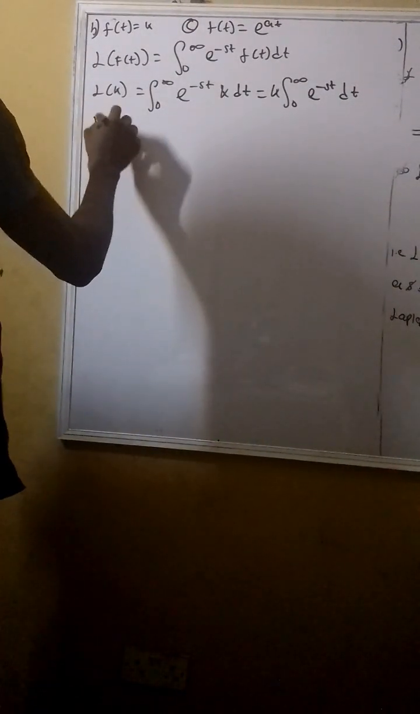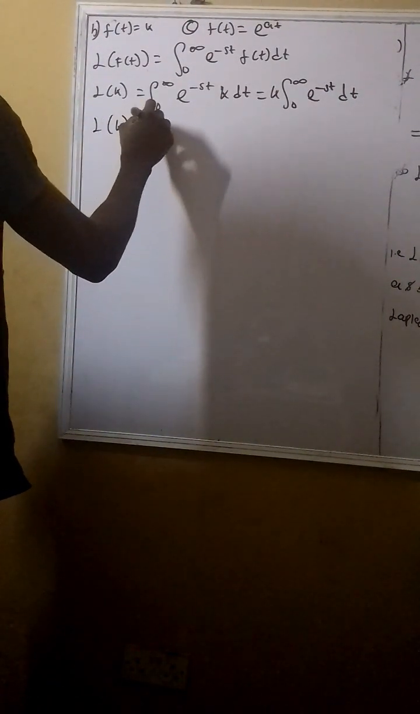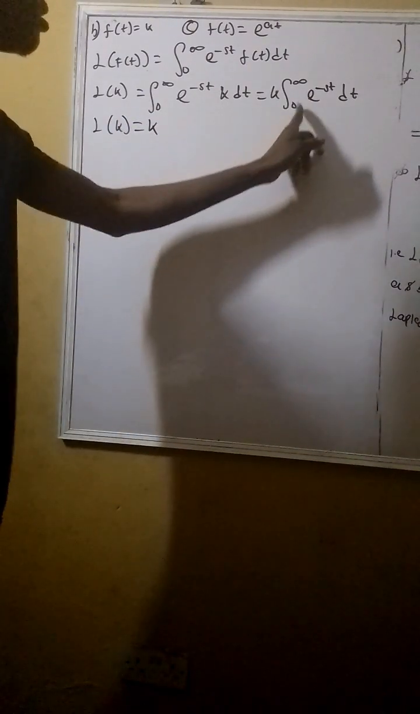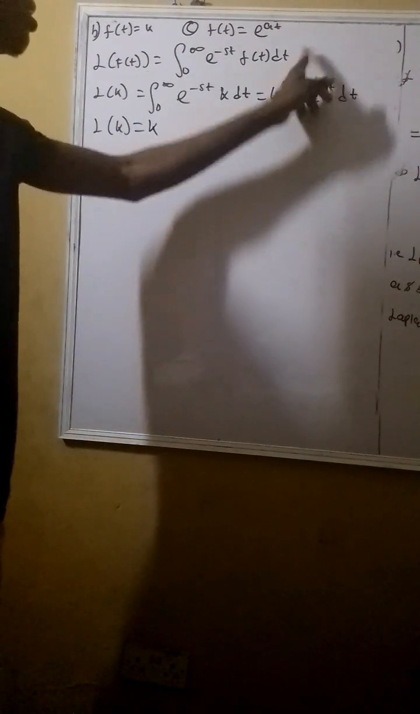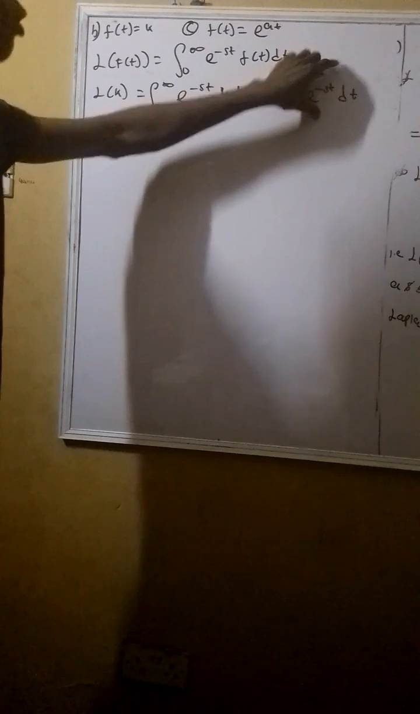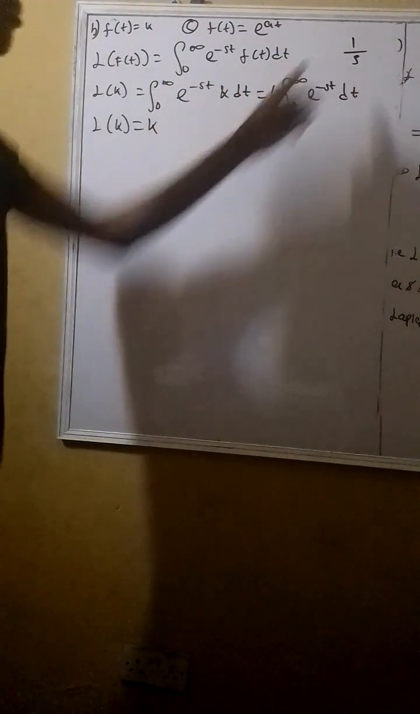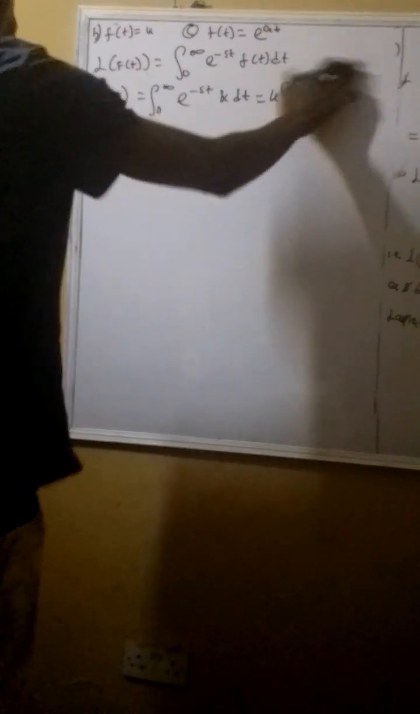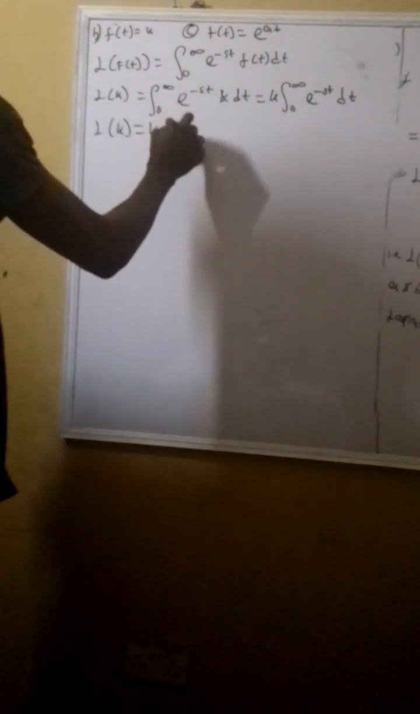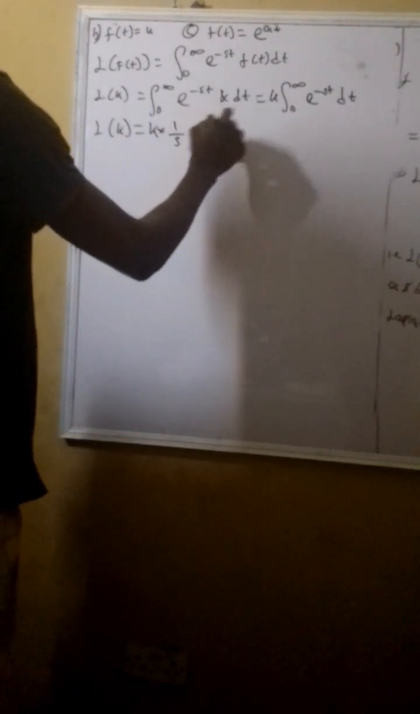So that means the Laplace transform of k will be equals to k, and integrating e raised to power negative st dt from a certain point will give us 1 over s, just like saying the Laplace transform of 1. Do you get what I'm saying? So that gives us 1 over s, and that will be equals to k times 1 over s, and that will be equals to k over s.